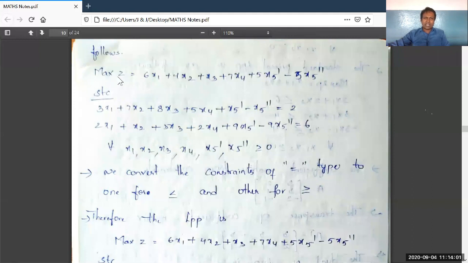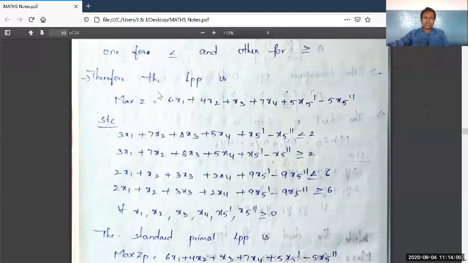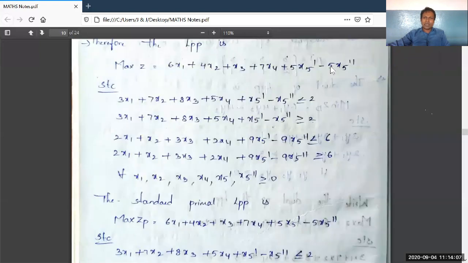This same general LPP should be converted into an LPP containing inequalities: less than or equal to, greater than or equal to, less than or equal to, and greater than or equal to. It is also one kind of general LPP written from the given general LPP containing equal to signs. Here two equalities are converted into four inequalities, right?